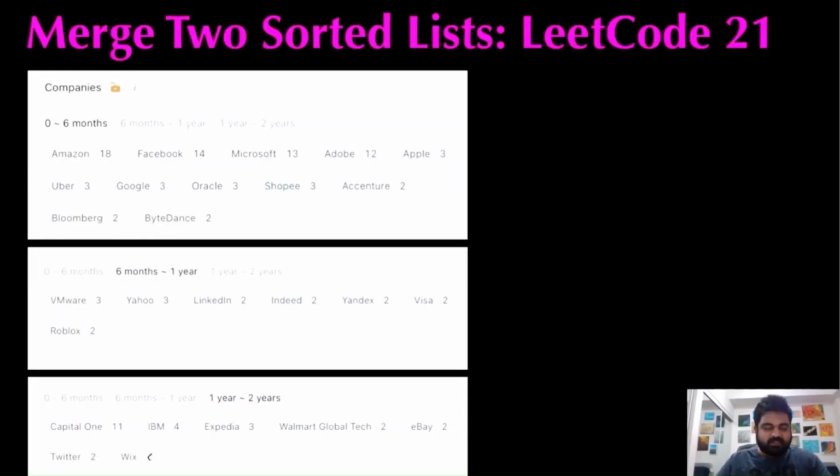Hello friends, we are still not employed by a FAANG company, so let's not stop LeetCoding till we get there. Today we are going to do a linked list problem called Merge Two Sorted Lists.